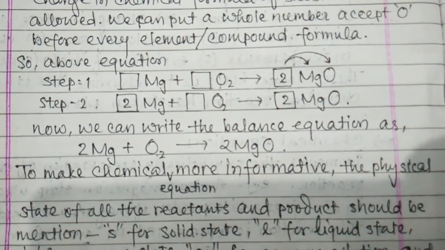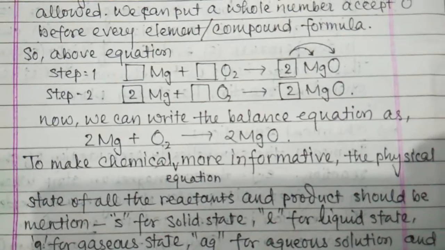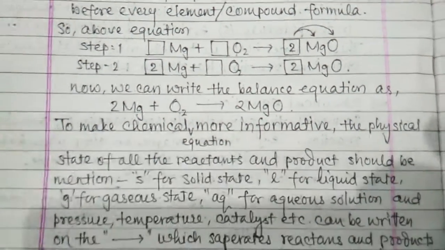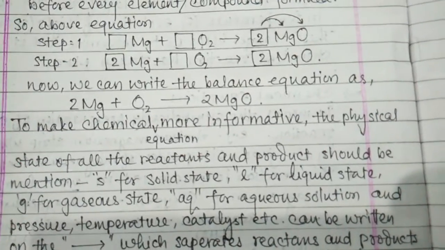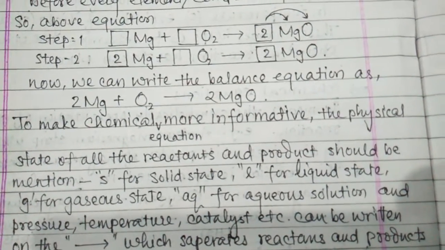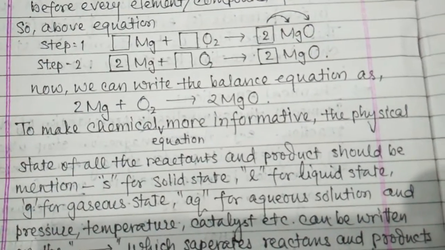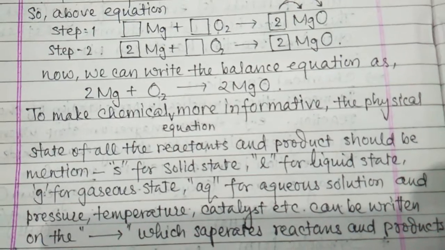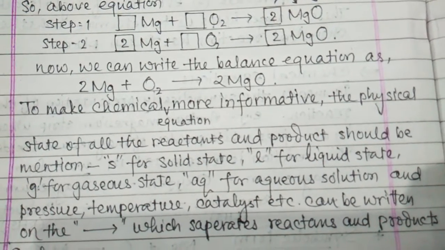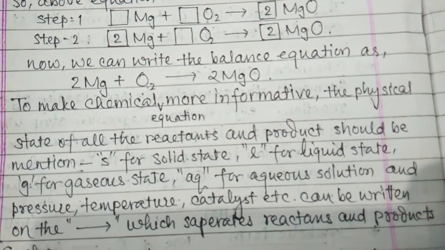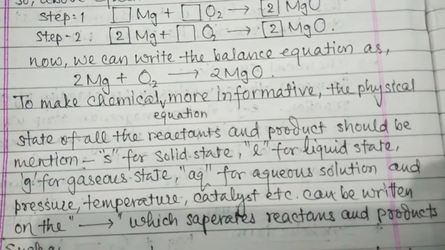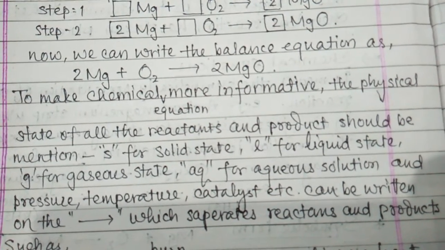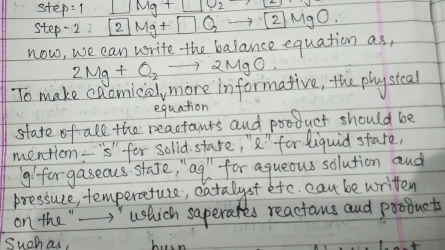It is still not informative. To make this chemical reaction more informative, the physical state of all the reactants and products should be mentioned: S for solid, L for liquid, and G for gaseous state. Aq is for aqueous solution, which is a solution in water.